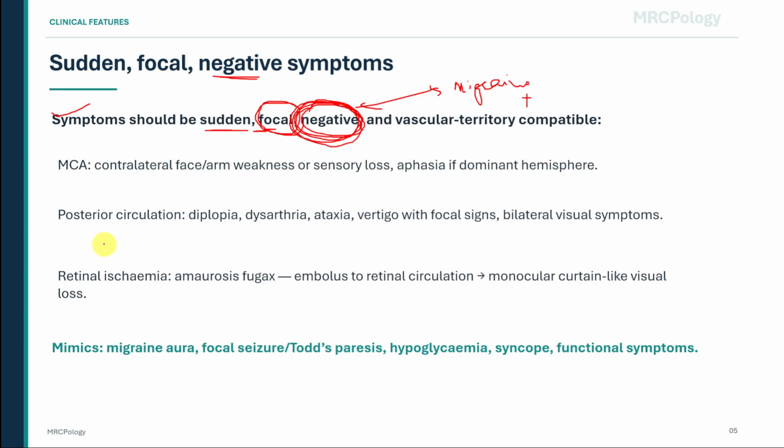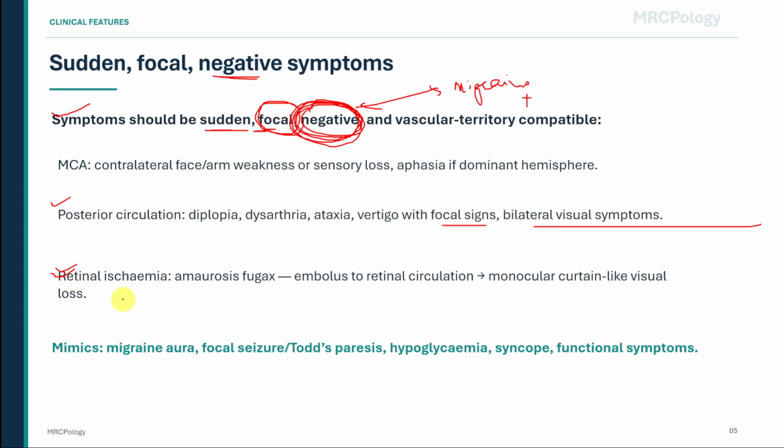In posterior circulation TIA, think about diplopia, dysarthria, ataxia, vertigo with focal neurological signs, or bilateral visual symptoms. MRCP trap: isolated dizziness or isolated vertigo is often not enough to diagnose posterior circulation TIA unless there are focal brainstem or cerebellar features.